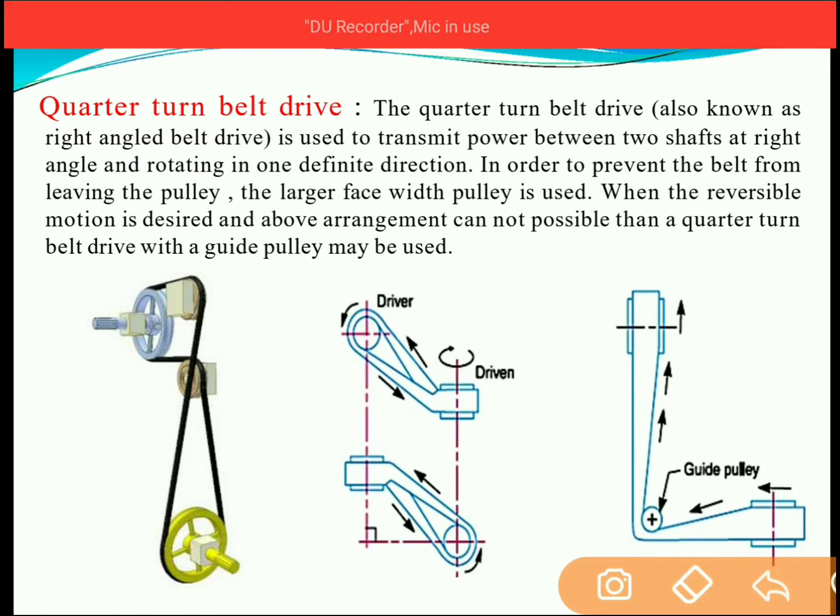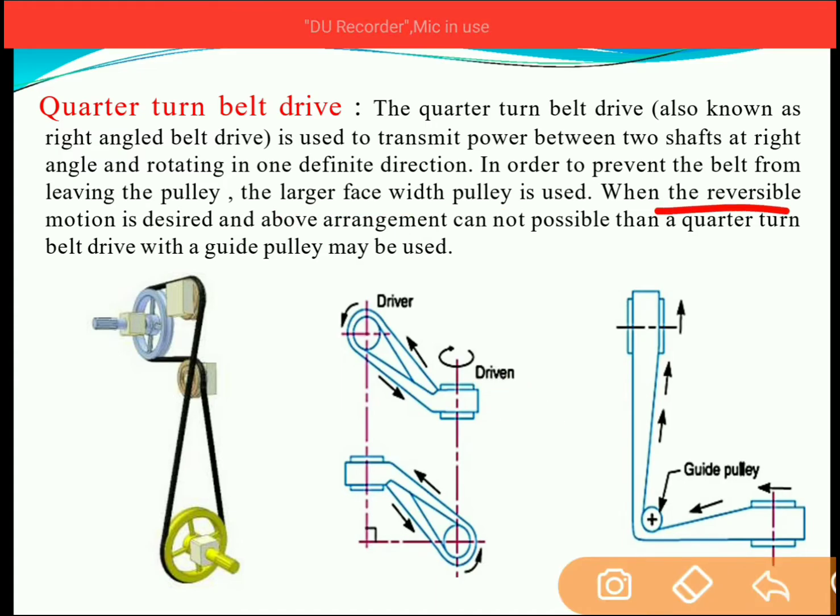Fine. So quarter-turn belt drive is used to transmit the power between two shafts which are at right angle and rotating in one definite direction. In order to prevent the belt drive from leaving the pulley, a large face width is used. So there is a chance of slip of the belt from the pulley, and hence to prevent the slip of the belt from the pulley, large face width is used. Width of the belt should be kept large.